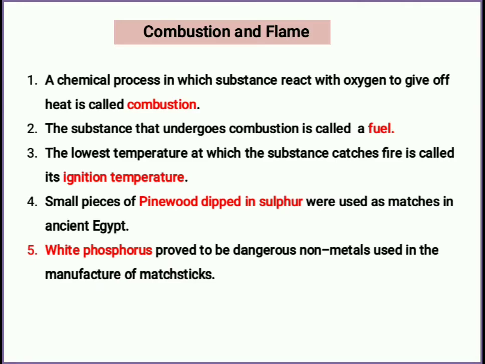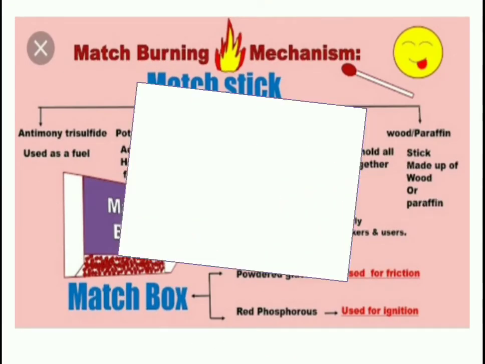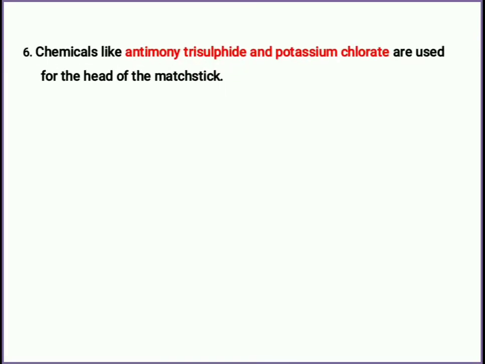Now, in modern matchsticks, chemicals like antimony trisulfide and potassium chlorate are used for the head of the matchstick. So these two chemicals are used for the head of the matchstick.